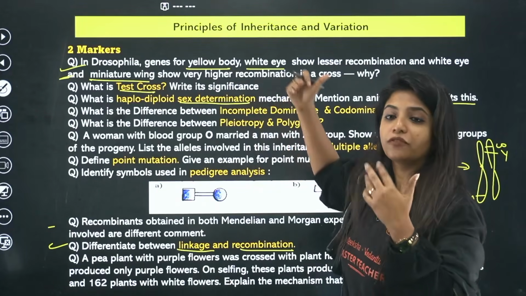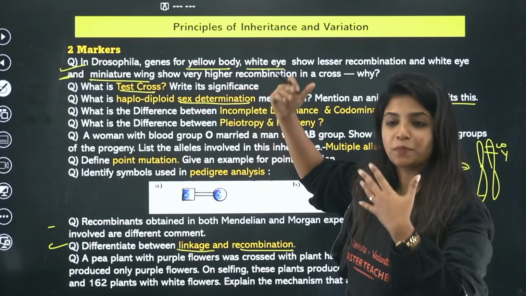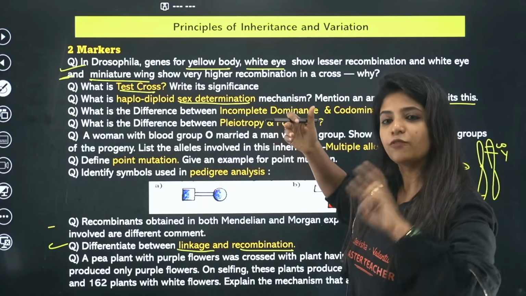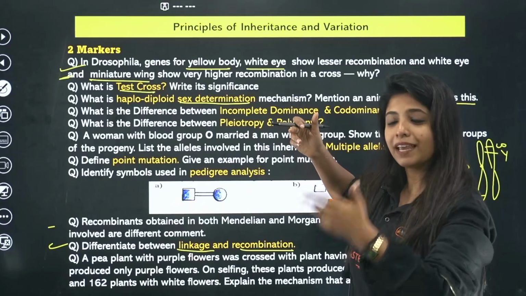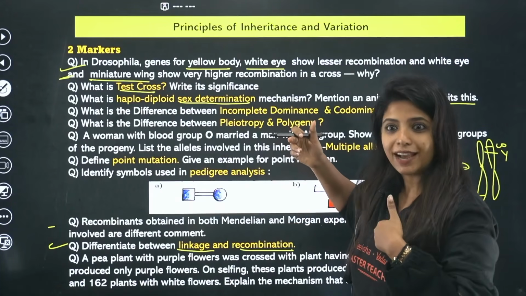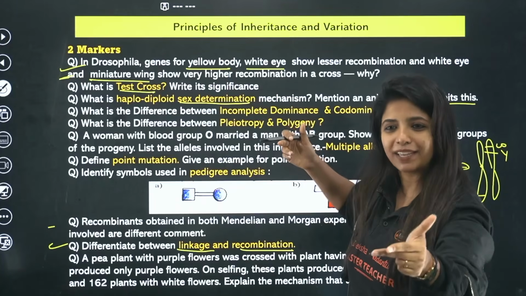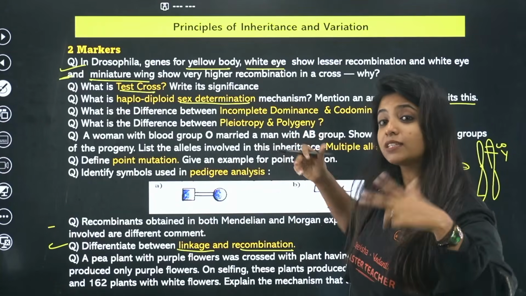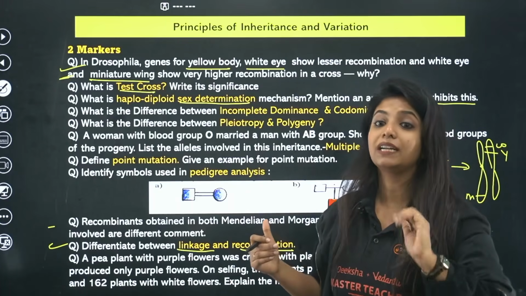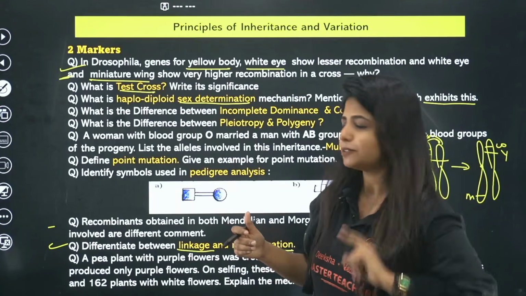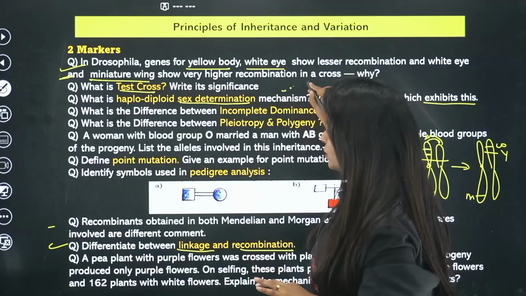They can ask you about female heterogamety, then you talk about birds. They can ask you about male heterogamety. What do you mean by female heterogamety? Females produce two types of gametes. Male heterogamety means males produce two types of gametes. For example, in us human beings, males produce X and Y gametes, but females produce just X and X. Since males produce two different types of gametes, we say it is male heterogamety. In female heterogamety, the example is birds. So these types of questions could be coming in.